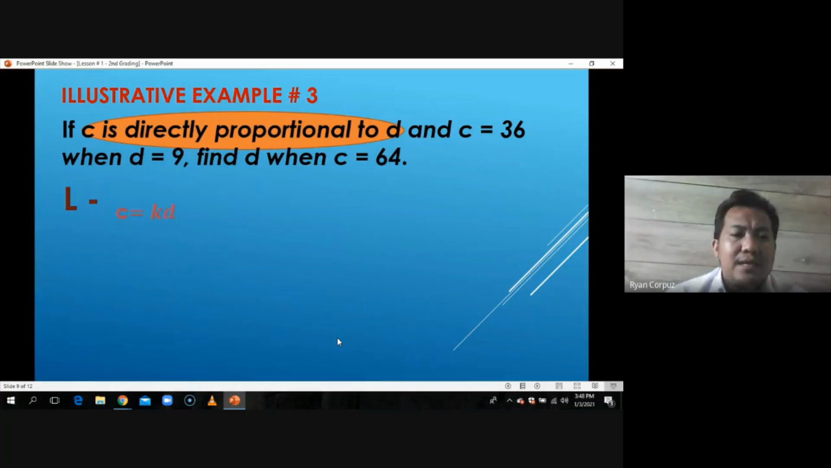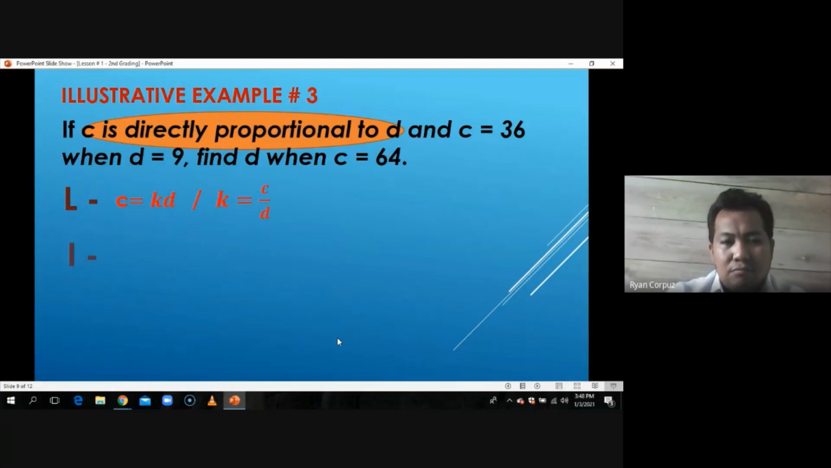That would be C is equal to KD. And for us to find another equation, which is in terms of K, we have to get the ratio of the two quantities. So yung unang binanggit sa numerator, yung pangalawa ay the denominator. So we do have K is equal to C over D.